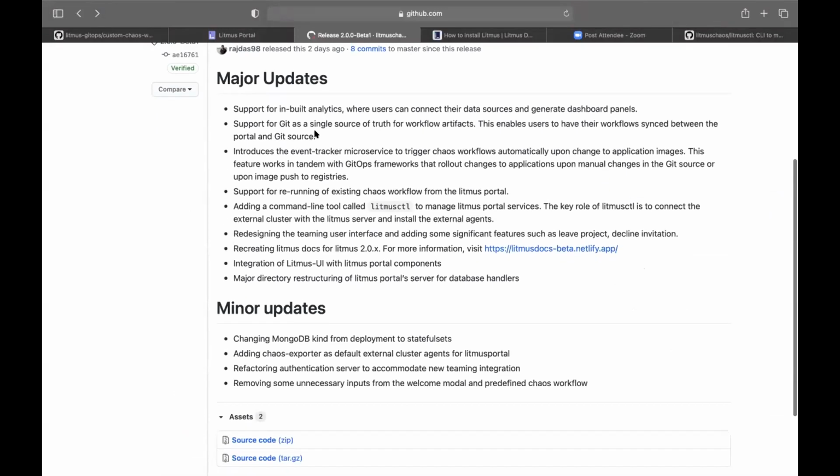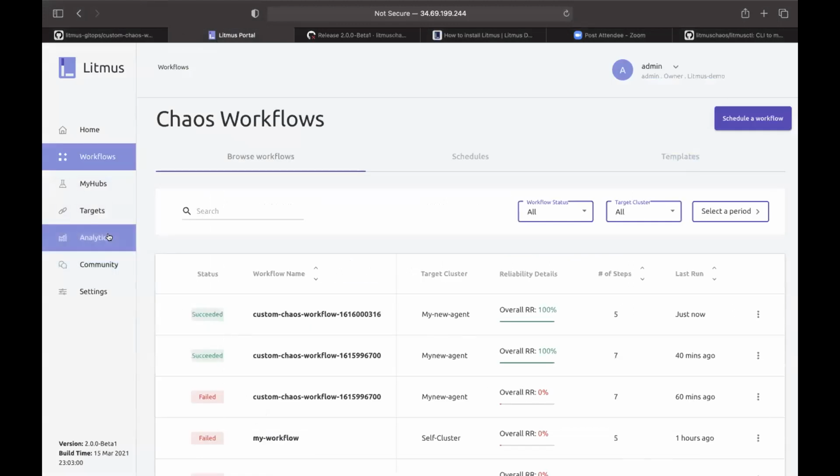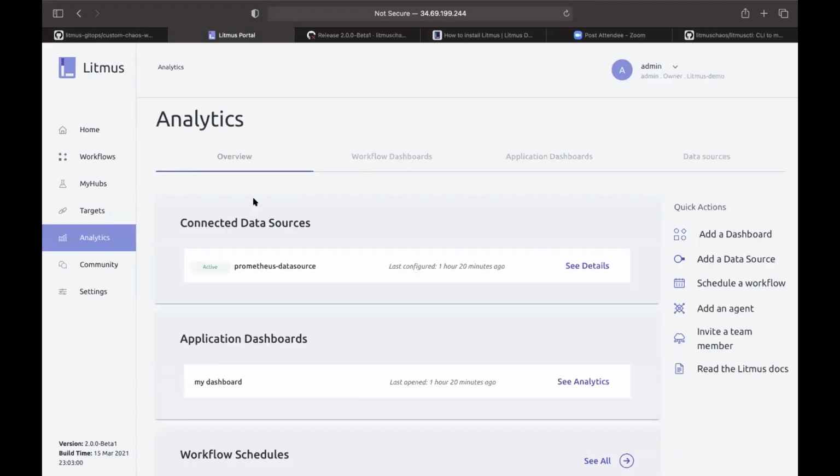So next feature is analytics. We have integrated some dashboards useful for chaos monitoring. These are the inbuilt analytics. Let me tell you, these are not Grafana dashboards. These are built by ourselves. Here you can connect your data source. Currently, we can connect only one data source, that is the Prometheus one. Once you connect with the data source, you can generate your dashboard and all the panels.